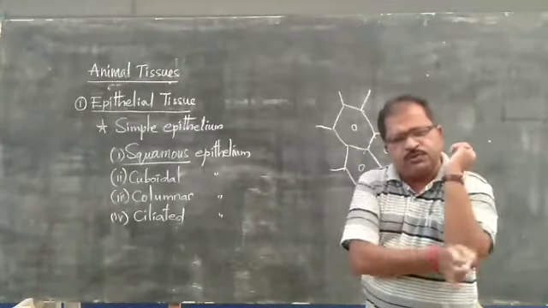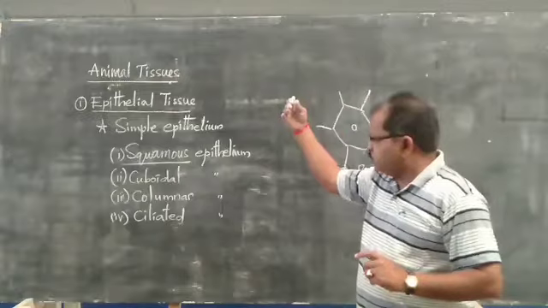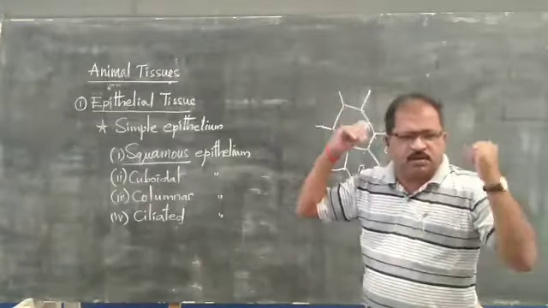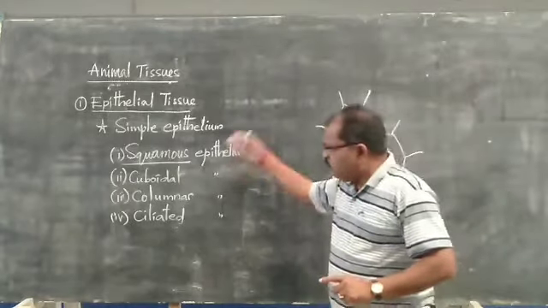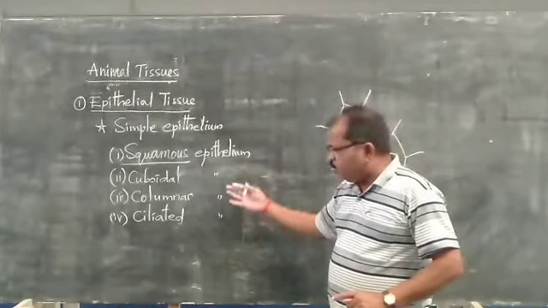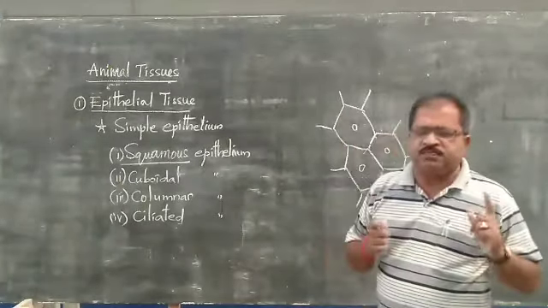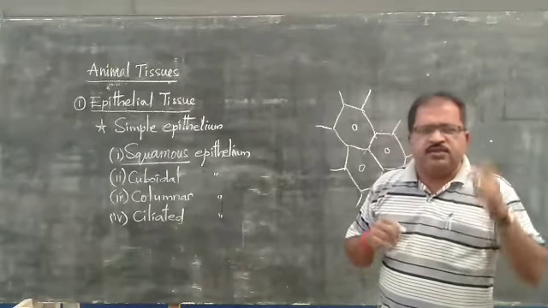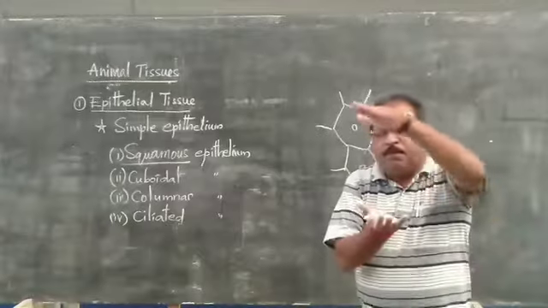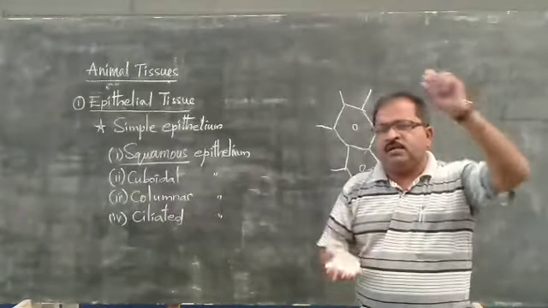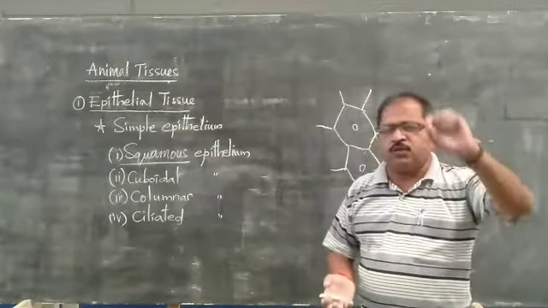Whatever epithelial tissue you take, whether it is simple epithelium, stratified epithelium, squamous, cuboidal, columnar, or ciliated, these epithelial tissues will be present on the basement tissue of the body.